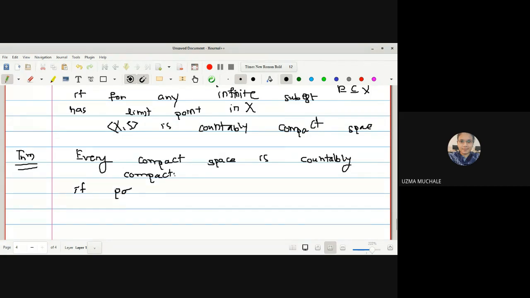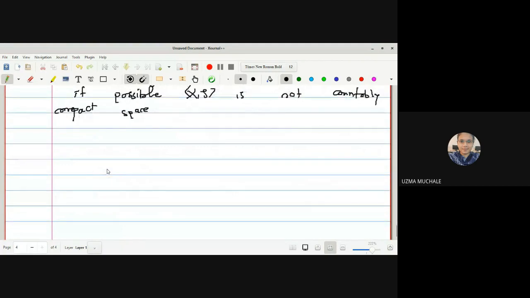If possible, assume that X2 is not a countably compact space. Okay, so if we are assuming that X2 is not a countably compact space, what do we mean by the definition of a not countably compact space? Instead of saying that if every infinite subset of X has a limit point in X, then we can say it is a countably compact space.